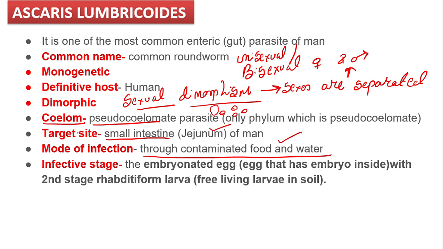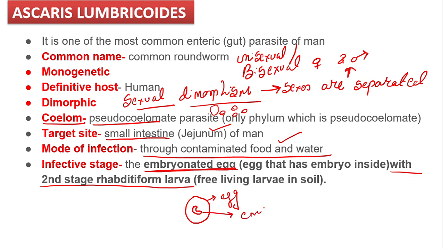Infective stage क्या है, class? The infective stage is the embryonated egg with the second stage rhabditiform larva. What is the meaning of embryonated egg? आपने egg तो सुना होगा, लेकिन what is an embryonated egg? So this is your egg. Inside the egg, what is present? Your embryo is present.